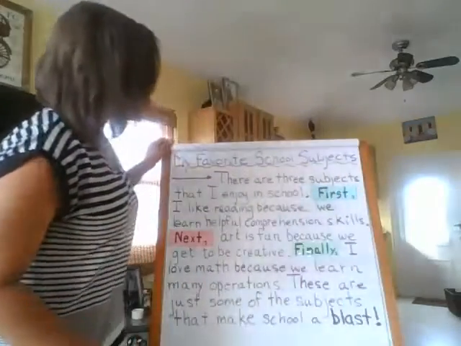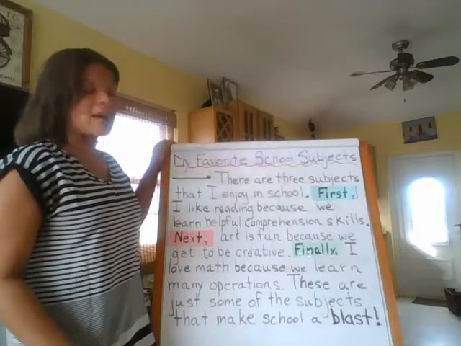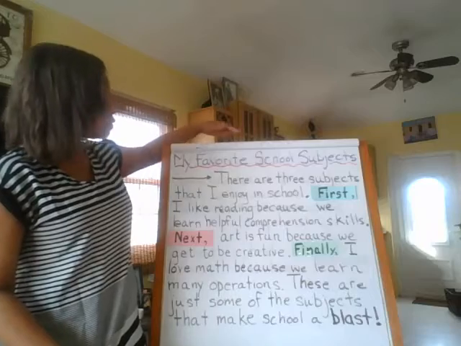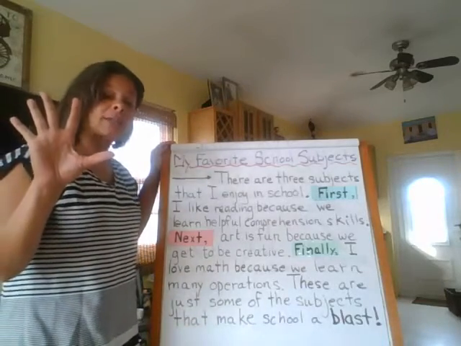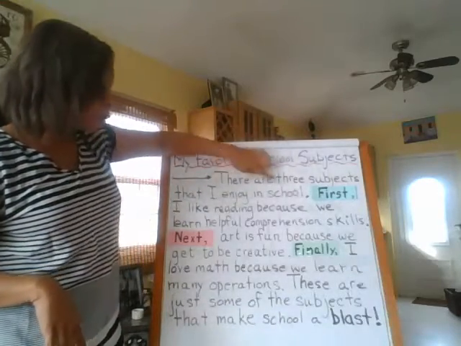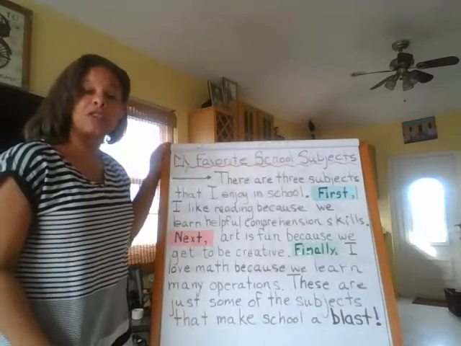So, as you remember from last week, I showed you how to write a paragraph, and our topic was favorite school subjects. So the title, My Favorite School Subjects, remember we had 5 sentences. The first sentence was our topic sentence, what the whole thing is about. So there are 3 subjects that I enjoy in school. Remember that you must indent. Every new paragraph you must indent.